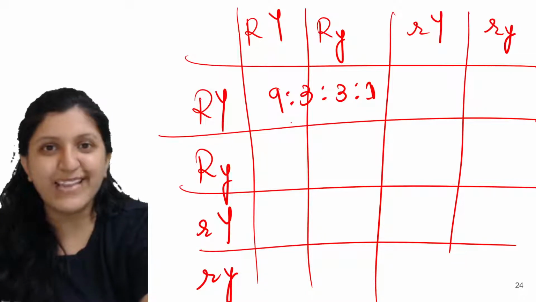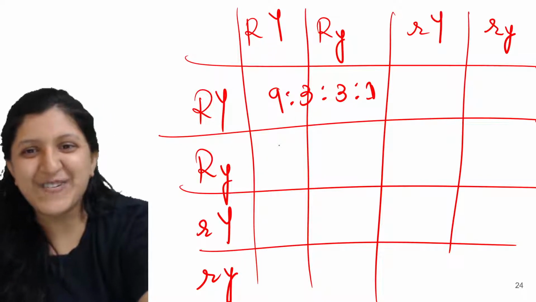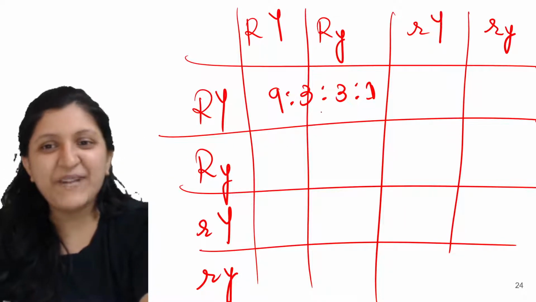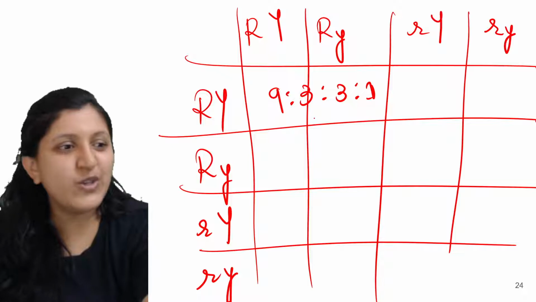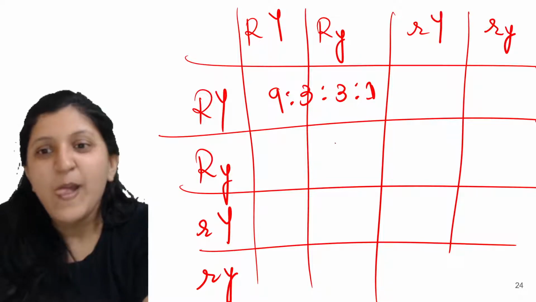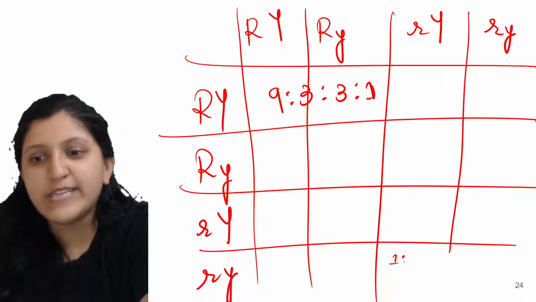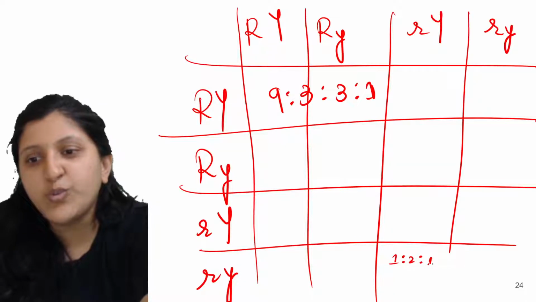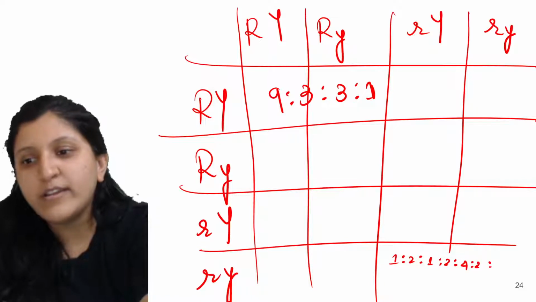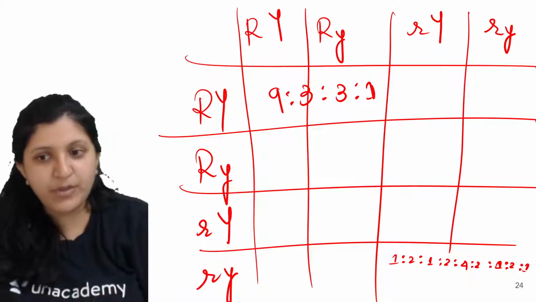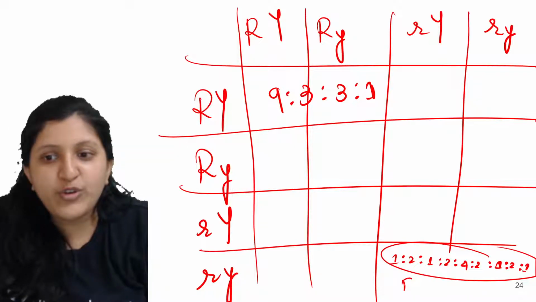If they ask, it is 1:2:1, 2:4:2, 1:2:1 for the F2 generation.